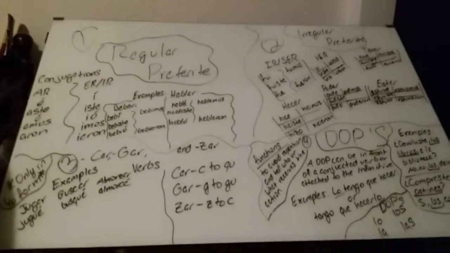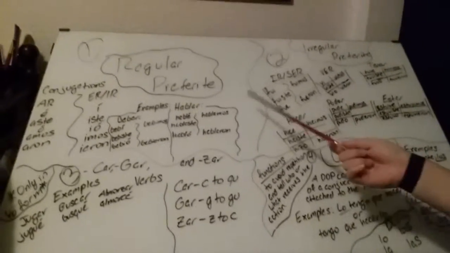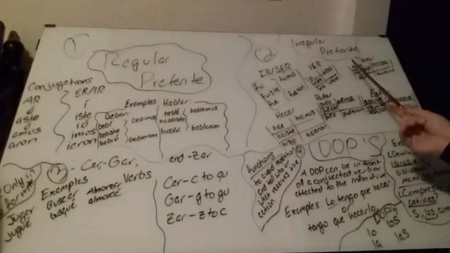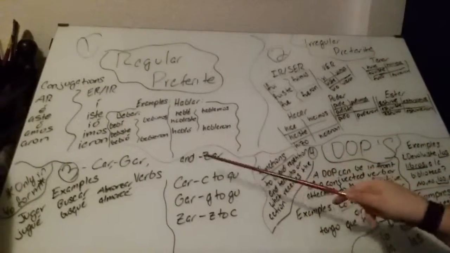And to recap, finally, we've gone over regular preterite, irregular preterite, car, gar, and zar verbs, and DOPs.